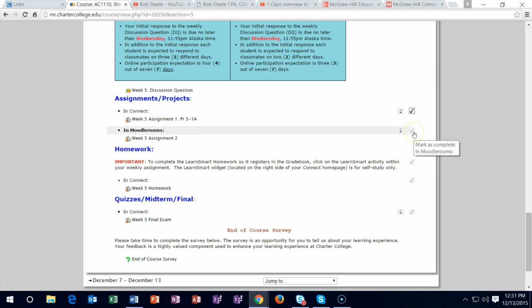Then you want to go into the Moodle Rooms, done this one. Then you want to go into the homework, do the same thing. We did the homework and then do the final. So once again, most of the work is done up here in Connect, but this is where you want to have your organization be and just say, okay, I've done that, done that, done that.